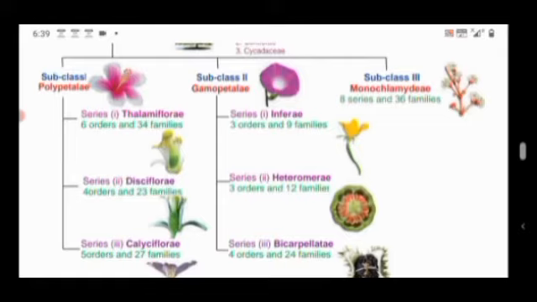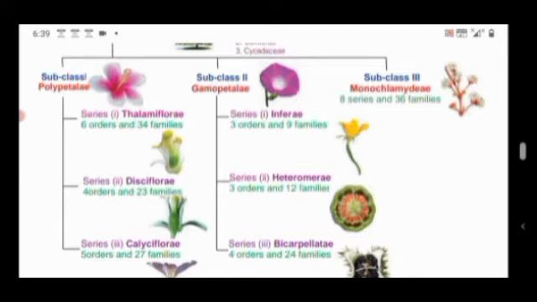That part is dome or conical in shape, and the ovaries are superior. You know about superior ovary. That is, the ovary is present in the topmost position, whereas the floral whorls arise at the base of the ovary. So the thalamus is dome or conical shaped and the ovaries are superior. The series Thalamiflorae includes 6 orders and 34 families.